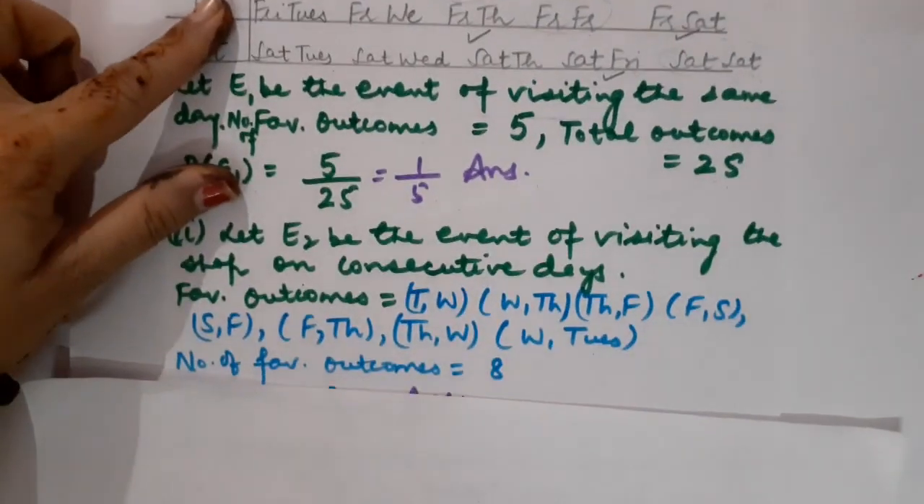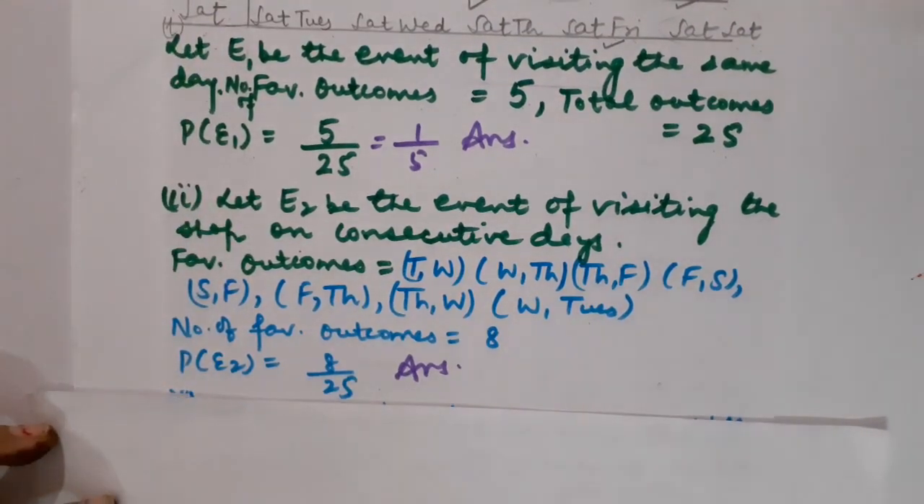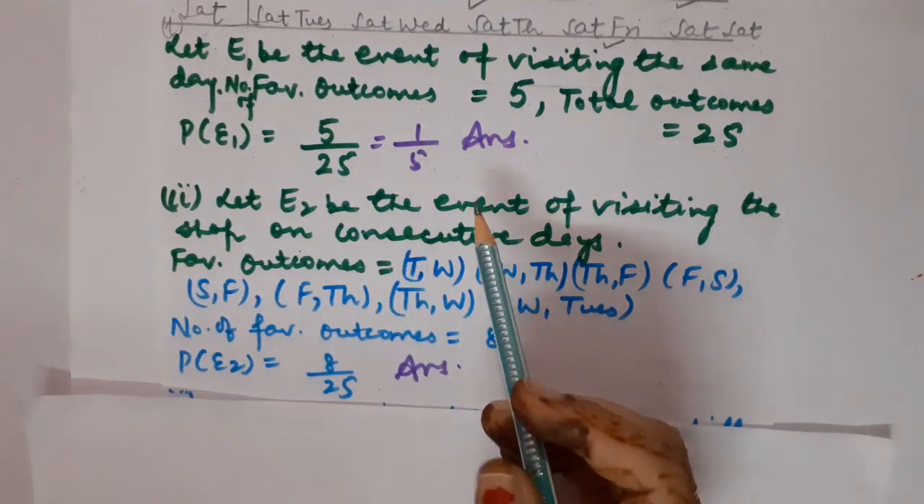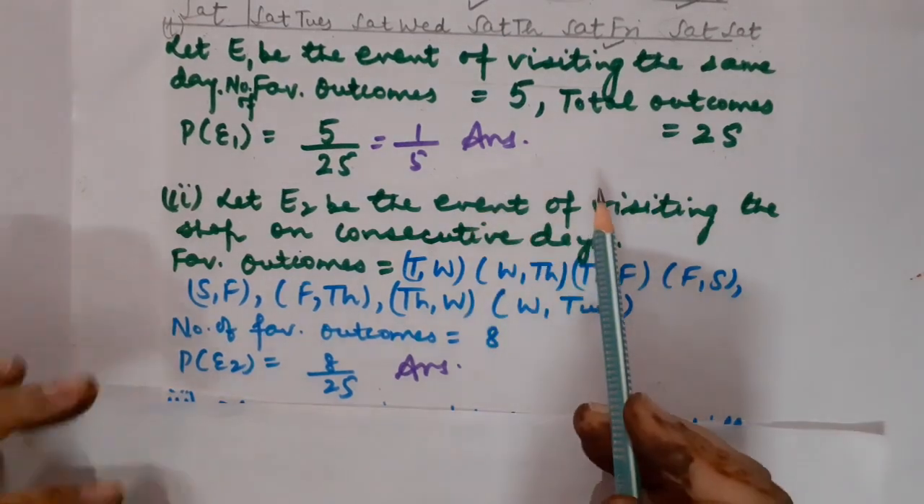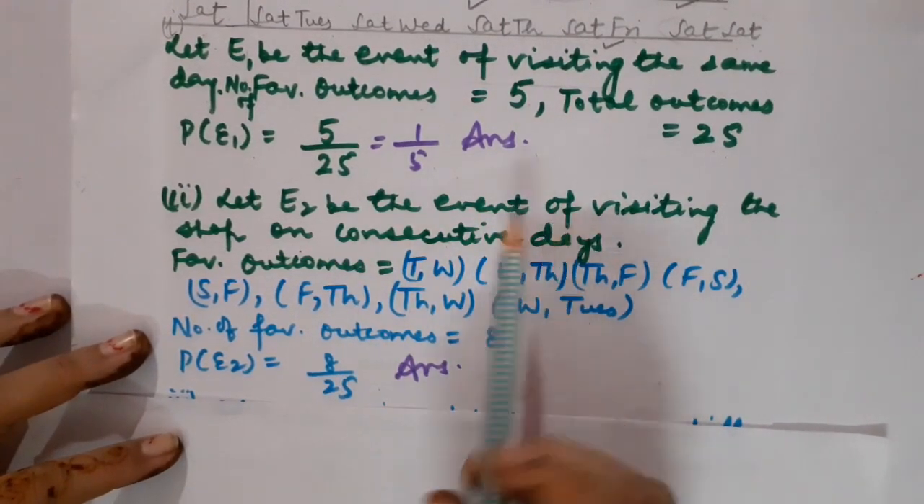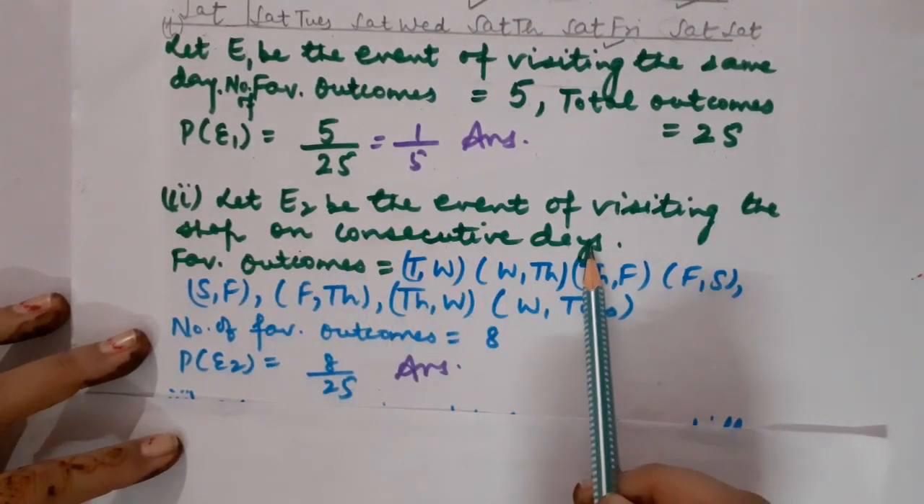Now I will be switching to its second part. In the second part, we have to find the probability that both the children, Shyam as well as Ekta, visit the shop on consecutive days. Consecutive days are those days which come one after the other. Okay, so E2 is the event of visiting the shop on consecutive days.